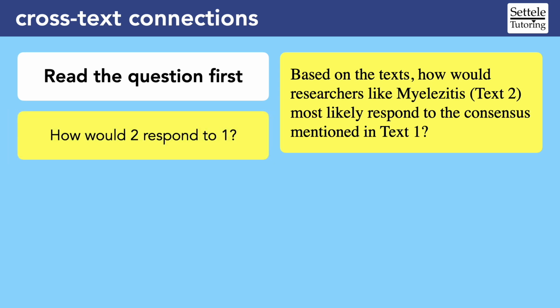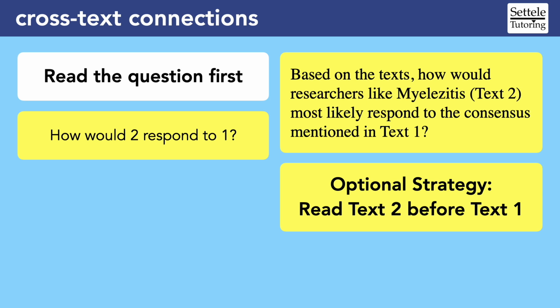For questions like this, we might want to read text 2 before text 1 so that we know what text 2 believes right away. Then, as we read text 1, we can already start thinking about what text 2 might say about it. If this is confusing, that's okay. Reading text 2 first is an optional strategy. Personally, I think it helps me stay focused on the right ideas, but it's not going to make a big difference on whether you get the question right or wrong. Just do whatever helps you understand what you're reading.